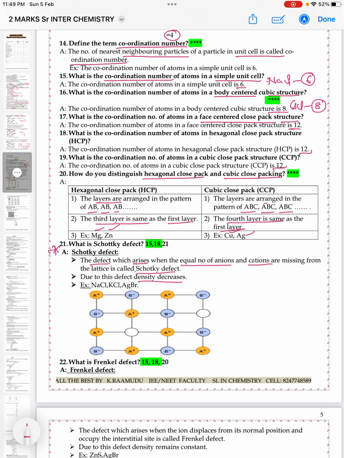Examples are sodium chloride, potassium chloride, AgBr. In the structure of this crystal, here there should be B minus and here it should be A plus. Equal numbers of cations and anions are missing from the crystal, which leads to the formation of the defect called Schottky defect.